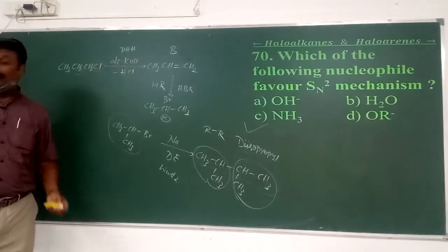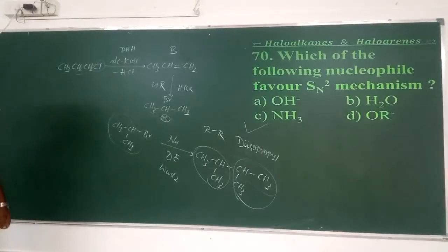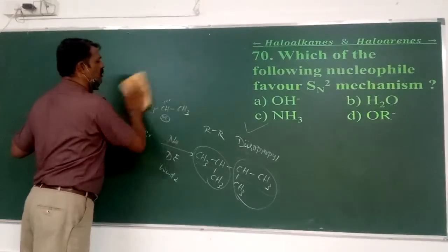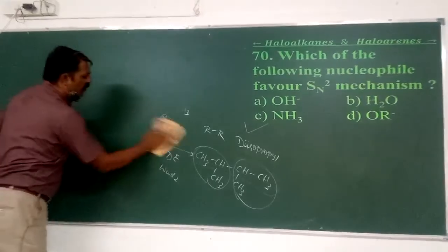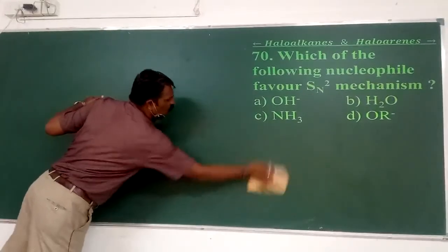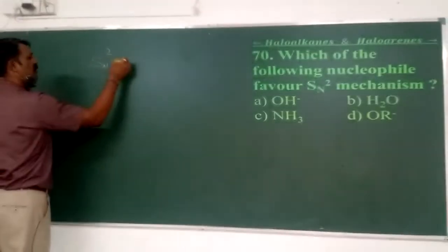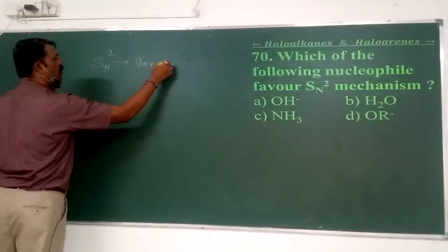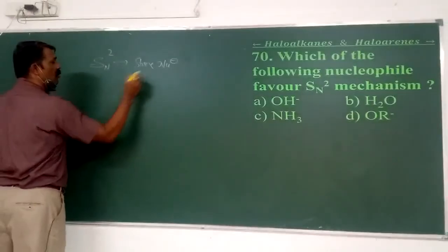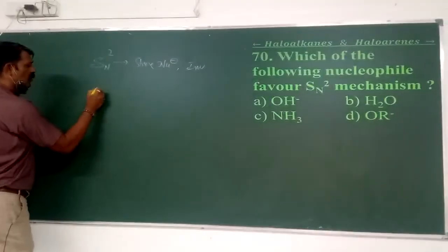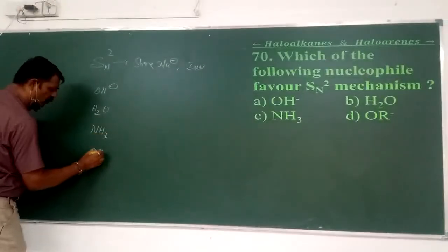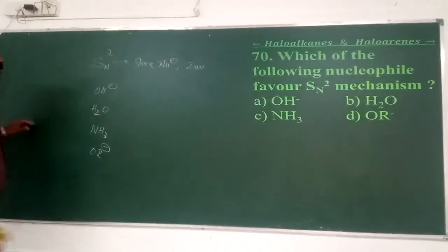Which of the following nucleophiles favors the SN2 mechanism? In SN2 the nucleophile must be very, very strong here. SN1 is the two-step mechanism, concerned with weak nucleophile, and SN2 is due to inversion also. What are the nucleophiles here? OH minus, H2O, NH3 followed by OR minus. Okay? So here